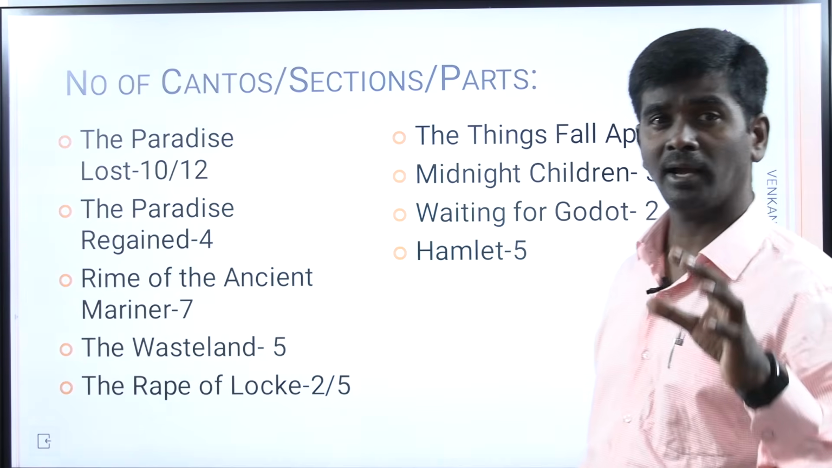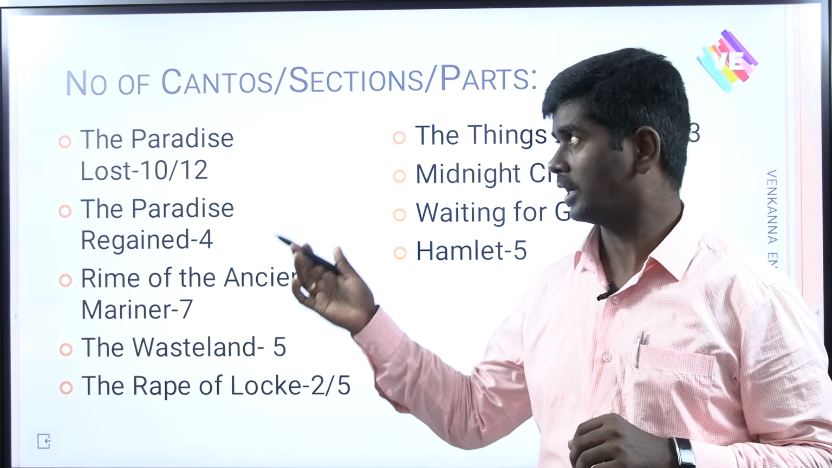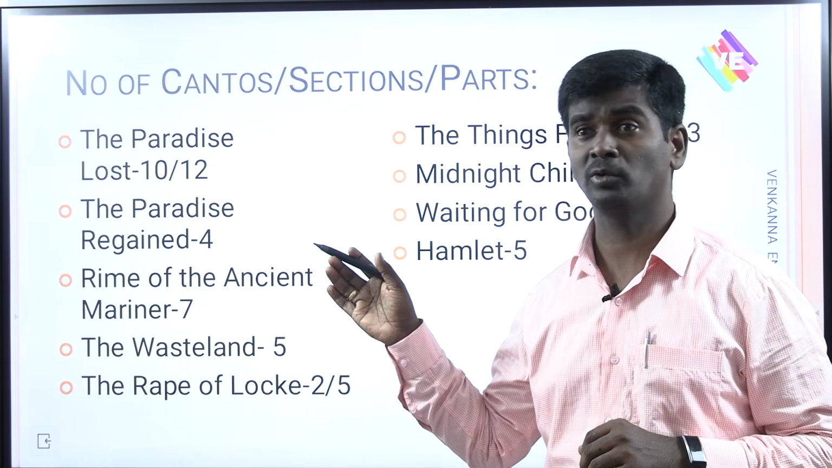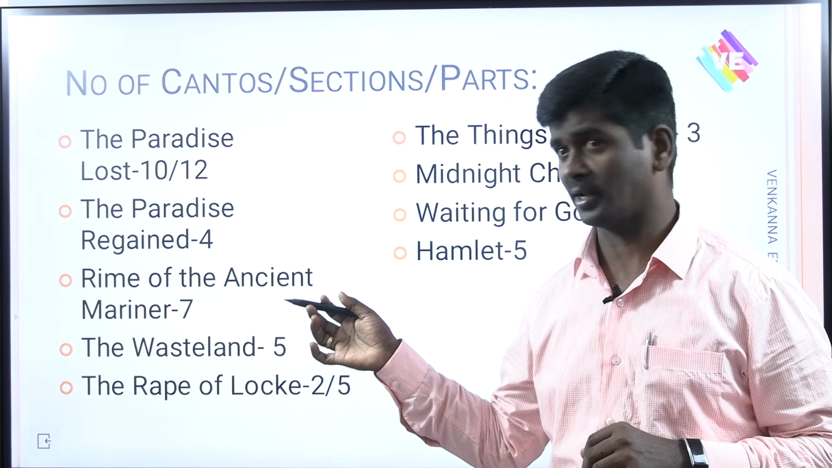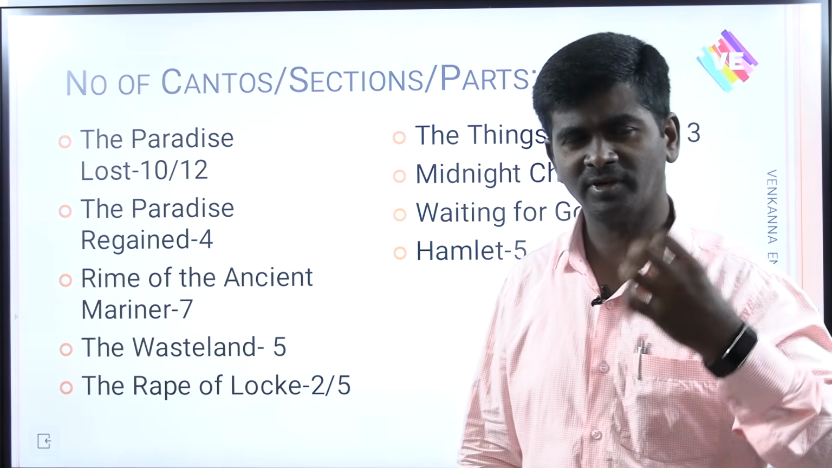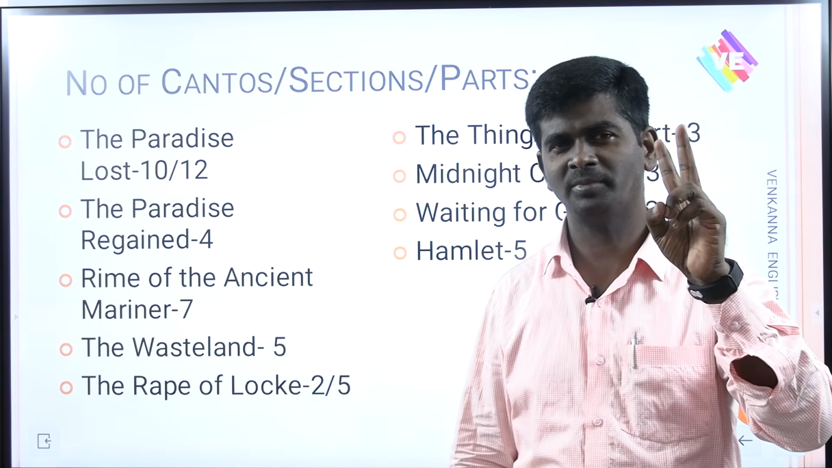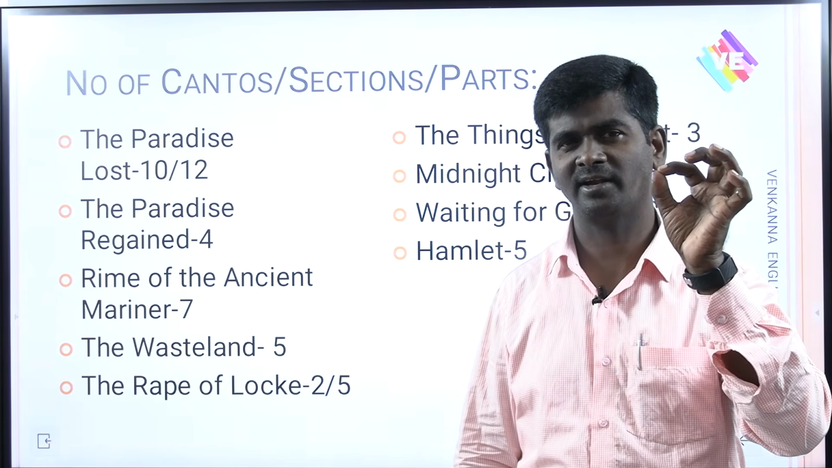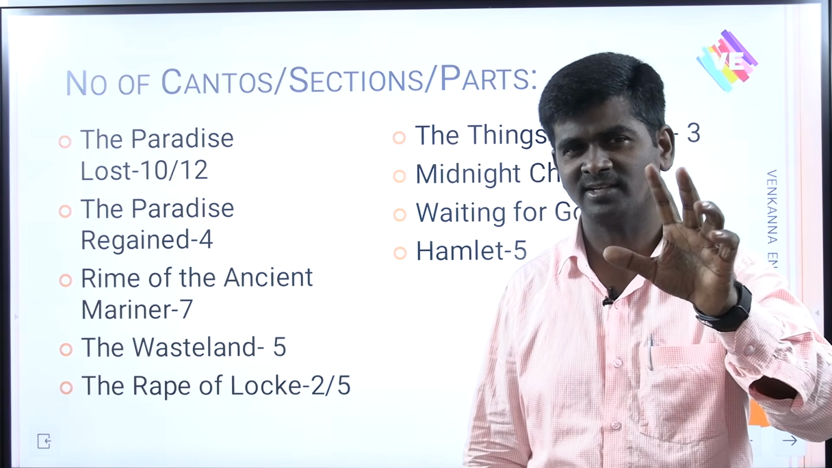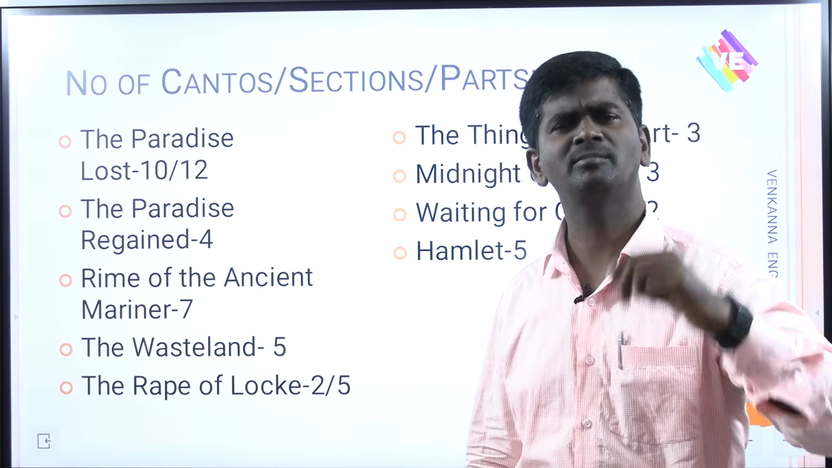Next, book and a number of cantos. The Paddle was 10 or 12 when it was published, as a whole 12, Paddles again 4, Rhyme of the Ancient Mariner 7. When I qualified the JRF examination, there were two bits: Tristram Shandy had dash volumes, 9, and Rhyme of the Ancient Mariner included dash stanzas, 7. Like that you will get, my friends.